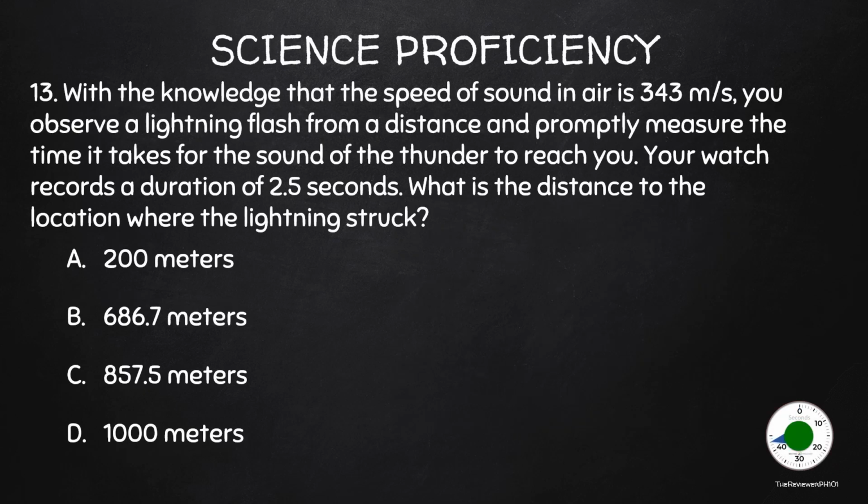With the knowledge that the speed of sound in air is 343 meters per second, you observe a lightning flash from a distance and promptly measure the time it takes for the sound of the thunder to reach you. Your watch records a duration of 2.5 seconds. What is the distance to the location where the lightning struck? A. 200 meters. B. 686.7 meters. C. 857.5 meters. D. 1,000 meters.